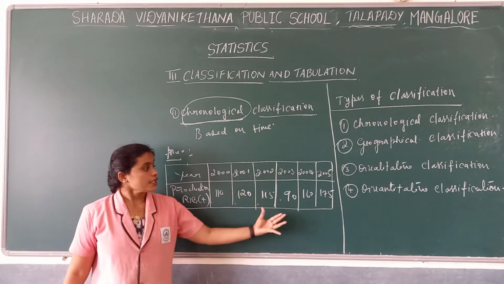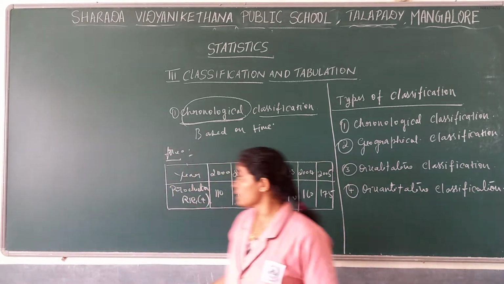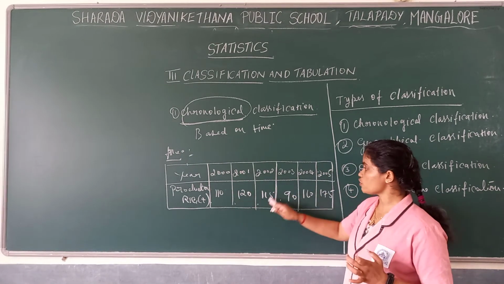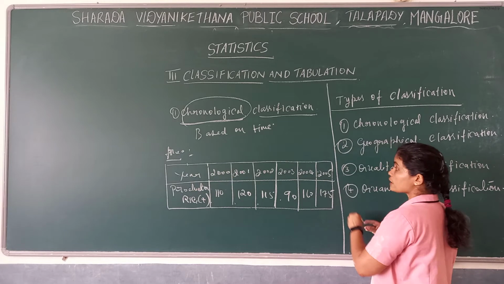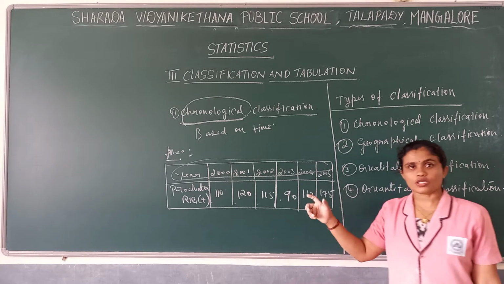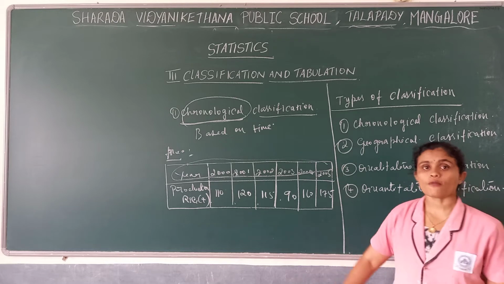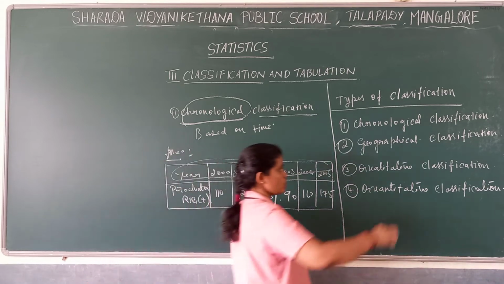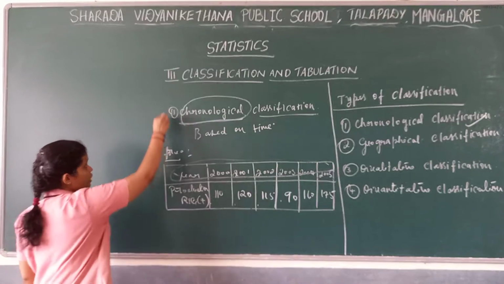So here we classify the production on the basis of time. That is 2000, what is the production of rice? 2001, what is the production of rice? 2002, 2003, 2004, 2005. So here we classify based on time. During 2000, at that point of time, what was the production? So when we classify the data based on time, we call it chronological classification. Then the next one, geographical classification.